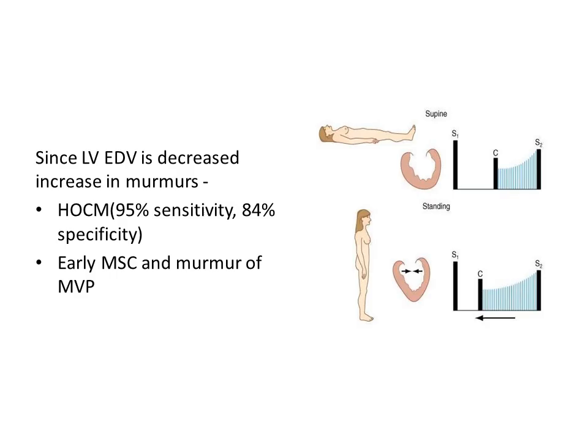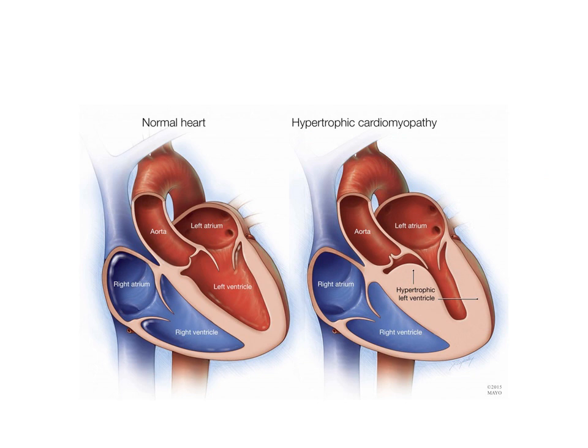Rapid standing decreases the left ventricular end diastolic volume and increases the murmurs of HOCM and mitral valve prolapse. In mitral valve prolapse, there is an early mitral systolic click and murmur. In HOCM, as you can see in this picture, the hypertrophied left ventricle is in close opposition with the mitral valve leaflet. All the factors which decrease the left ventricular volume, in this case for example standing, will cause more obstruction to the left ventricular outflow tract, thus increasing the intensity of the HOCM murmur.